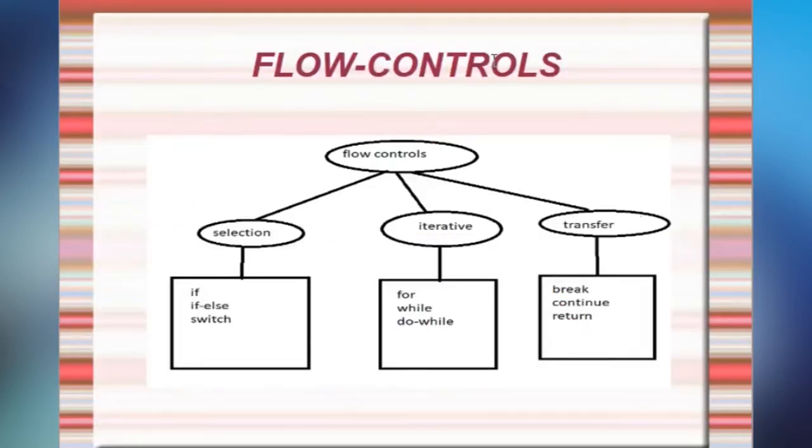The next type of flow control is iterative flow controls. Iterative means we can repeat the execution of a group of statements. So how many times we want, we can repeat that. Such statements come under iterative: for, while and do while. In selection we cannot repeat the execution of the same steps, but by using these iterative flow controls we can repeat the same steps of execution. So let us see how. The first flow control is for.